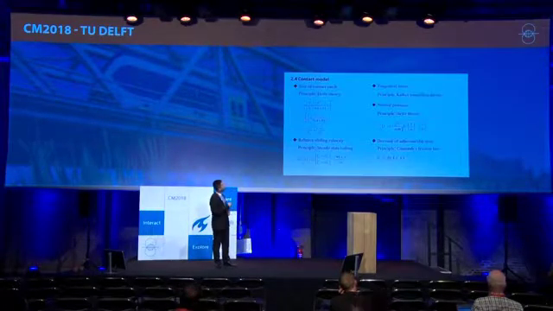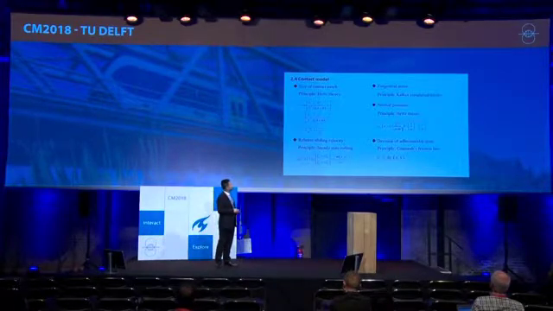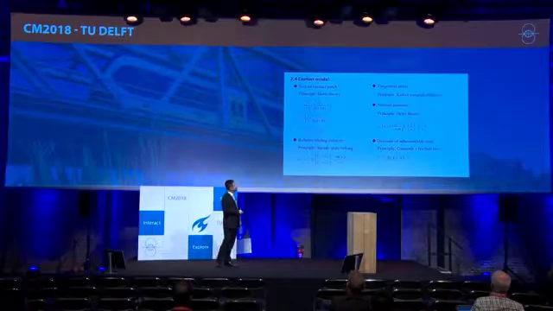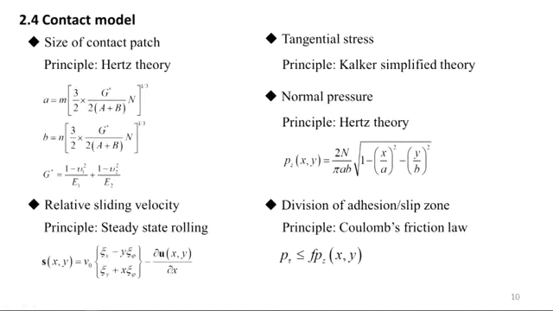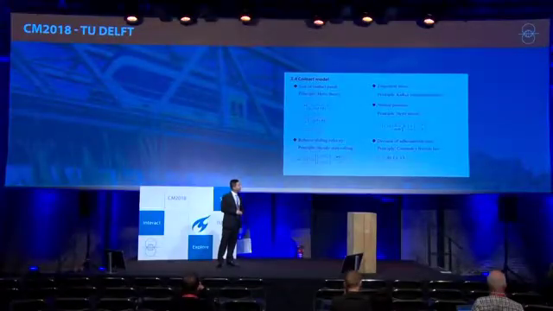Next is the contact model. Firstly, the size of contact patch is calculated based on Hertz theory and this formula, and the relative sliding velocity is calculated according to steady state rolling as this formula. In the dynamic simulation, the contact forces are calculated using Kalker's simplified theory for the tangential problem and the Hertz theory for normal problem. Besides, the Coulomb's friction law is introduced for the division of adhesion slip zone.